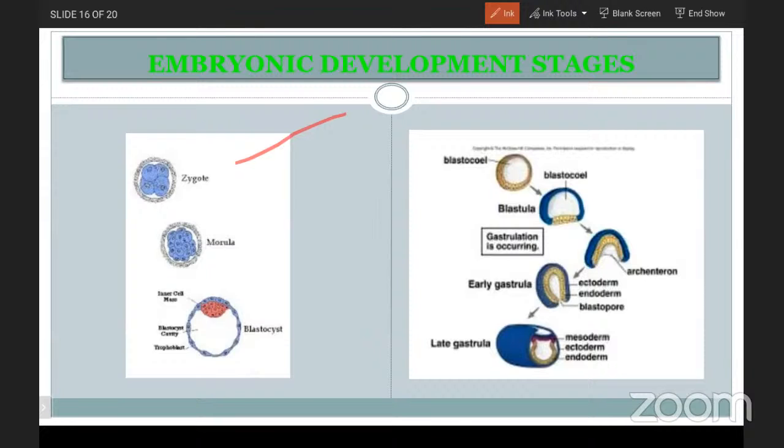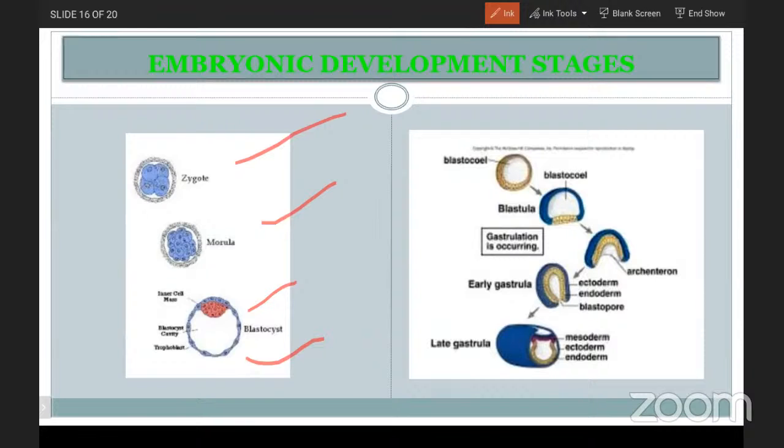Due to the increased number of cells, a group of cells is formed like a ball-like structure that is known as a morula. And in the next stage, that is the blastula. In the blastula stage, you are able to see a cavity-like structure, which means the cells are arranged like layers.